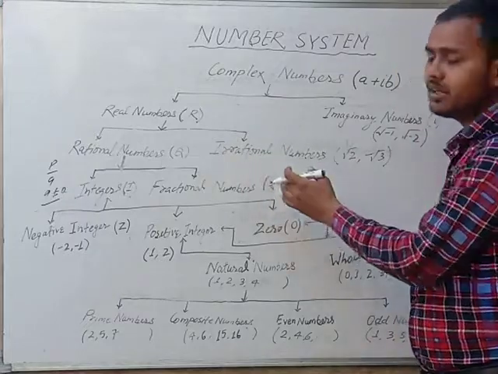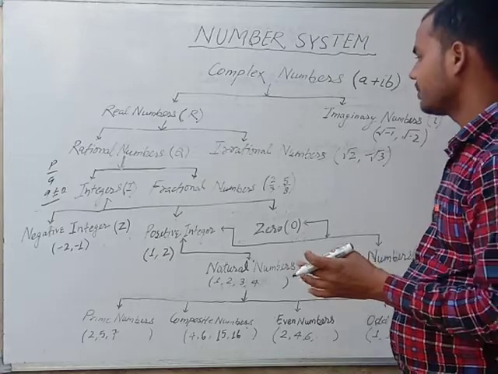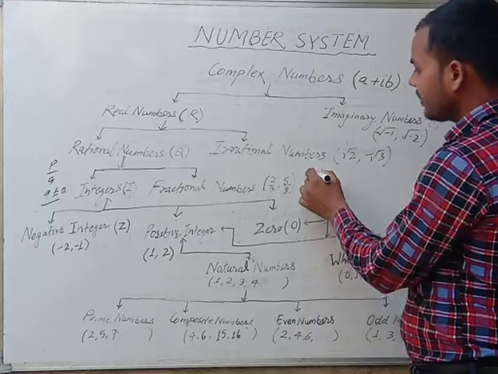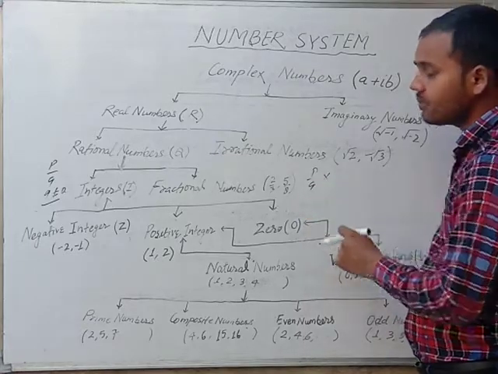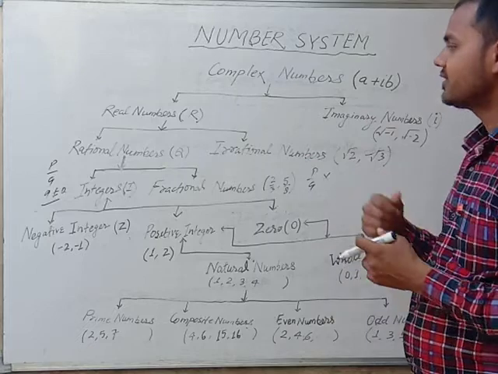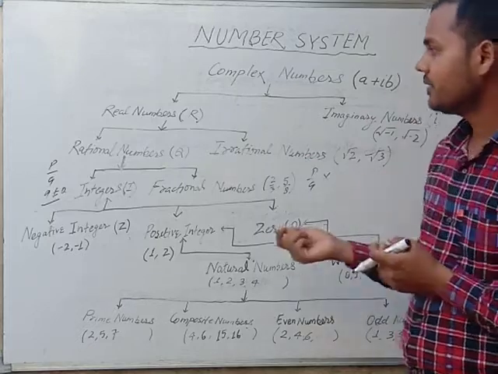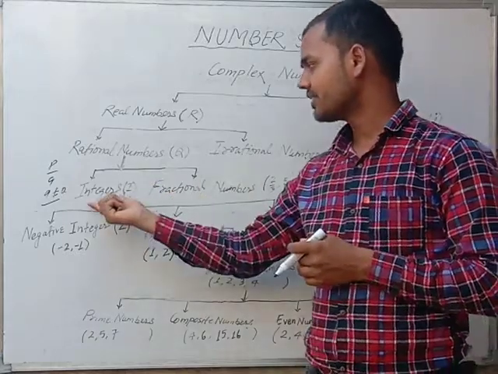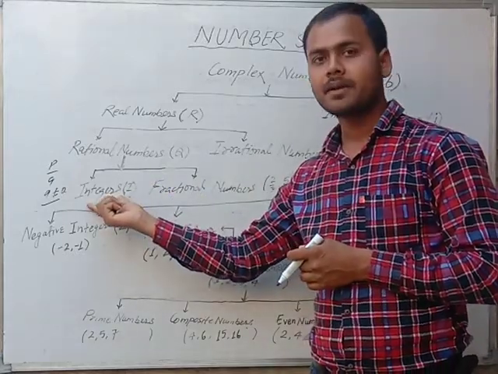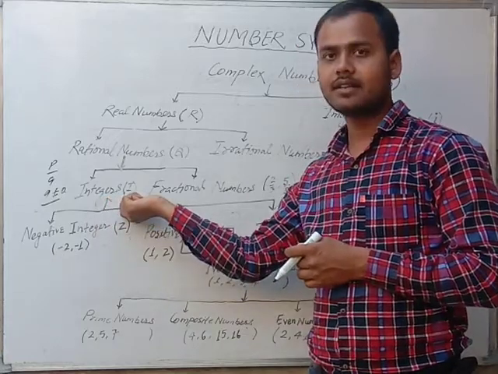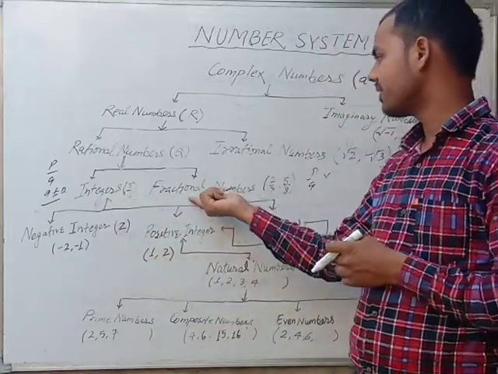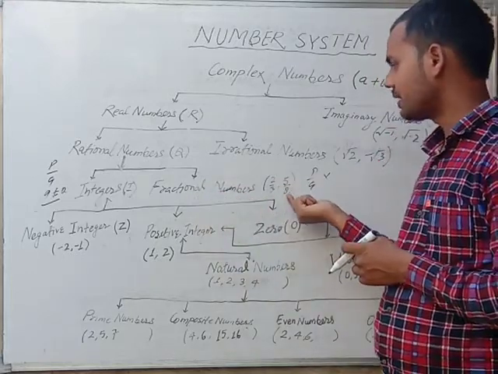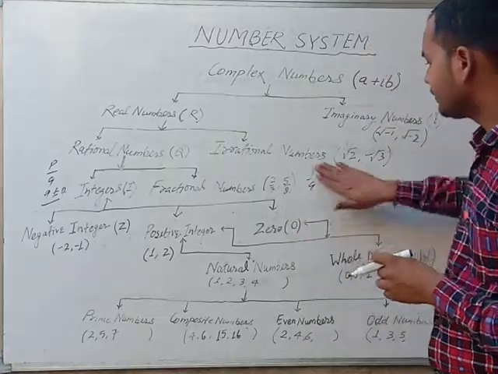An irrational number is a number which cannot be written in p by q form. Again, rational numbers are divided into two parts. First is the integers, which are symbolized as I, and second is the fractional numbers, which are written as 2 by 3, 5 by 8.